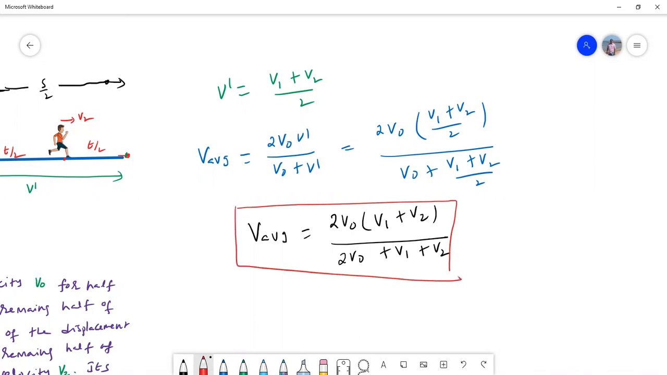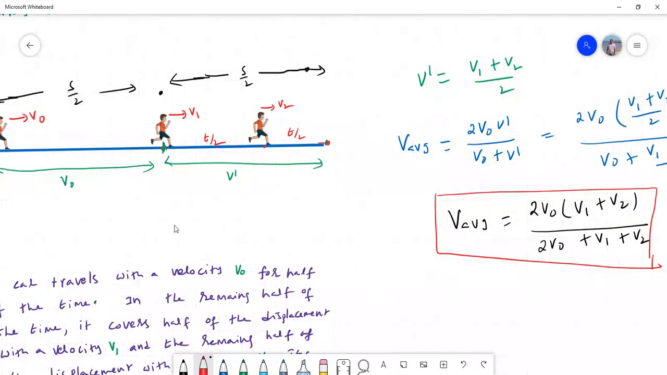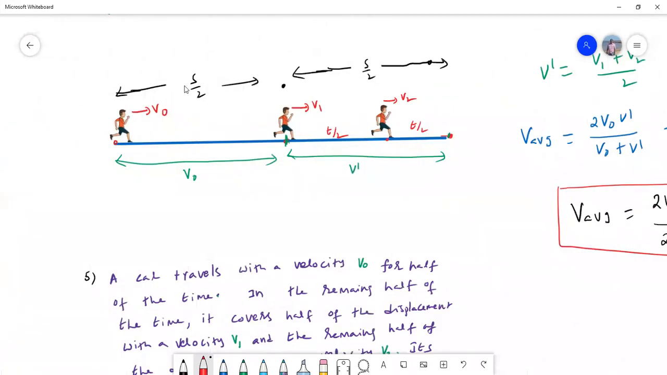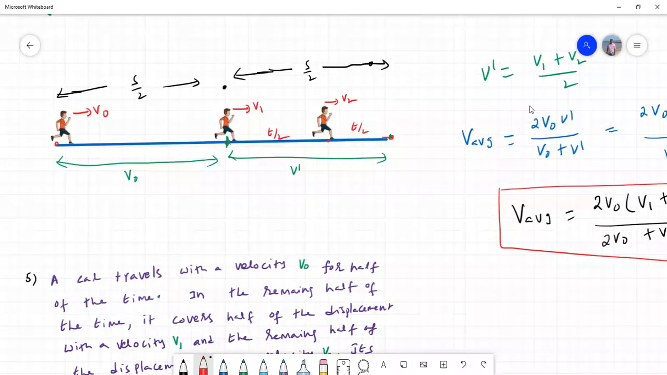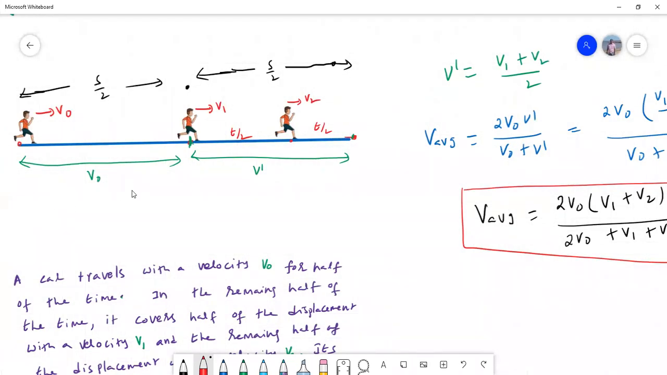So this problem involves both the cases of average velocity. Here, first half of the displacement, second half. When the time intervals are equal, use this formula: (v1 plus v2) by 2. When the displacements are equal, use the formula 2v1v2 by (v1 plus v2).